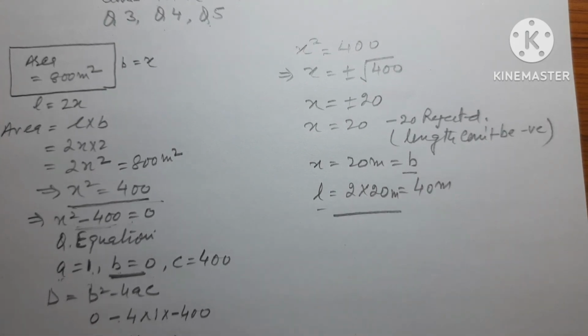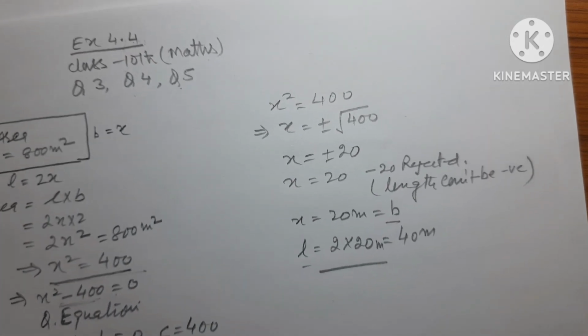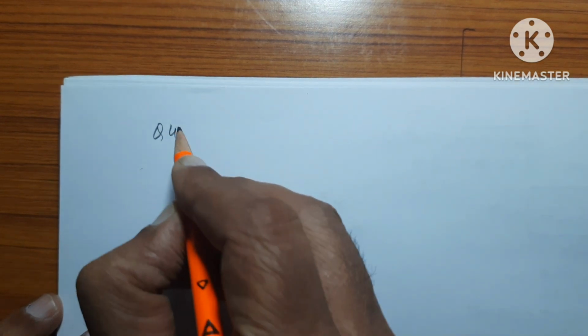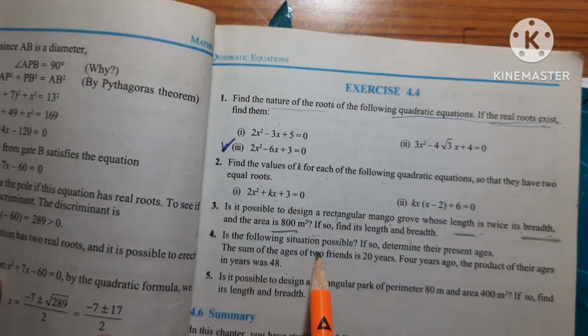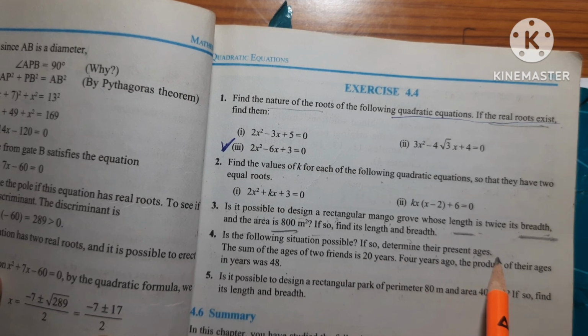Question 4: Is the following situation possible? If so, determine the present ages.